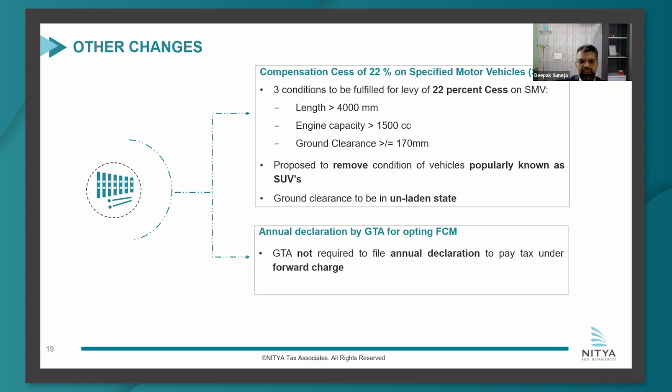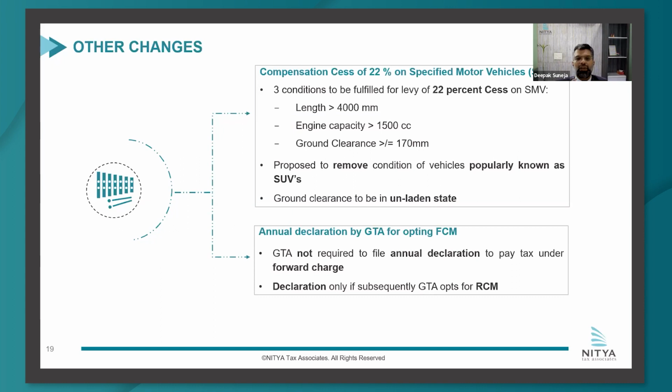Then another change is that a GTA, for opting for forward charge, needs to file an annual declaration. They have said you need not file an annual declaration, you can file one time. And the declaration would only be there if you are changing from FCM to RCM. But if you remain under forward charge, every year the GTA need not file a declaration.